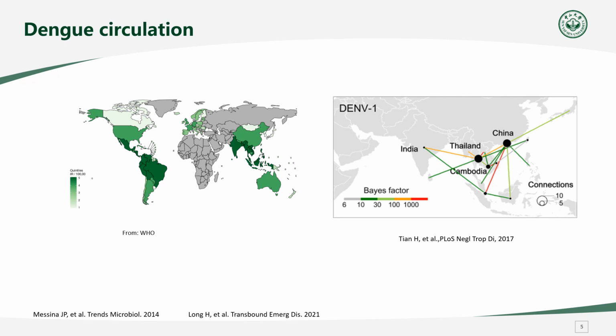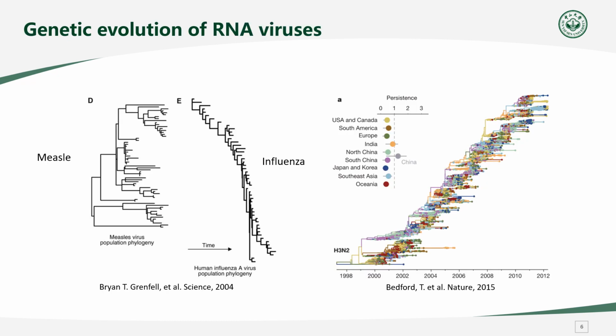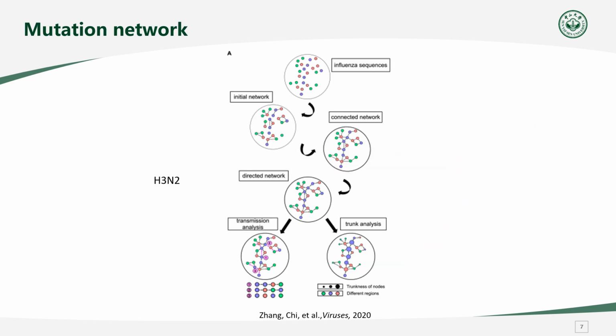A study on dengue transmission in Asia has found that Thailand and India may play as the sources of dengue in Asia, but their roles in dengue global circulation are unclear. The scale of genetic evolution of RNA viruses often matches that of their transmission and epidemics, providing a way to study the circulation of virus elaborately.